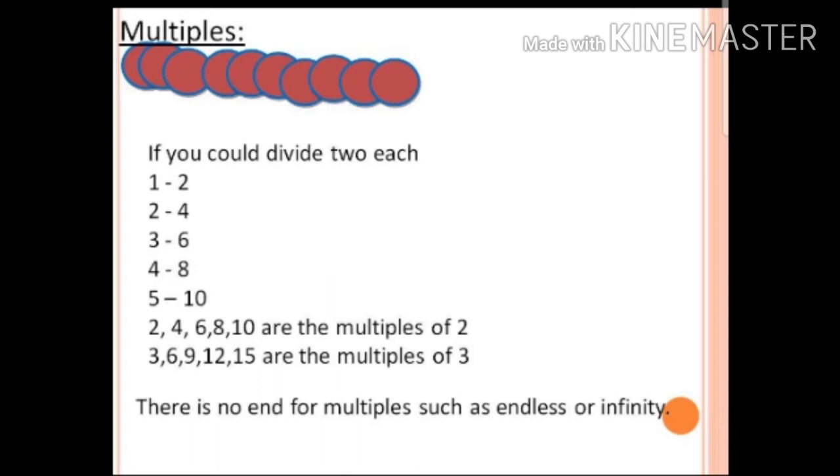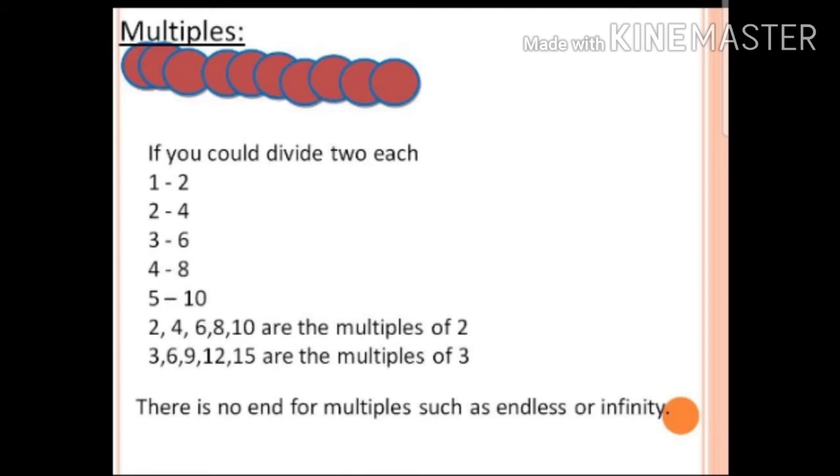So if you merge 1 and 2, you will get 4 balls. 1, 2 and 3, 6 balls. 1, 2, 3, 4, 8 balls. 1, 2, 3, 4, 5, 10 balls. This is nothing but called the multiplication table of 2. Isn't it? Here just look at it. 1 2 is 2, 2 2s are 4, 3 2s are 6, 4 2s are 8 and 5 2s are 10. If you continue the steps, it will reach 2 tens are 20.